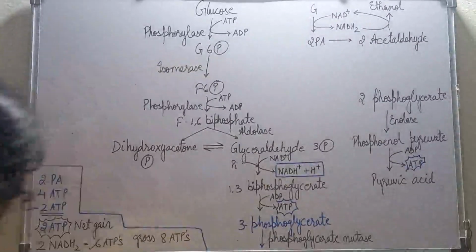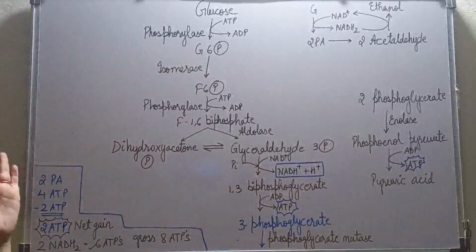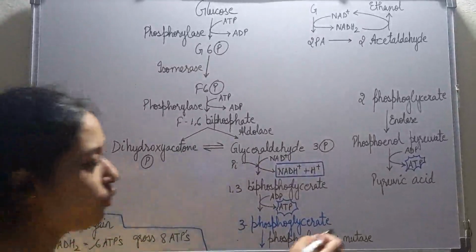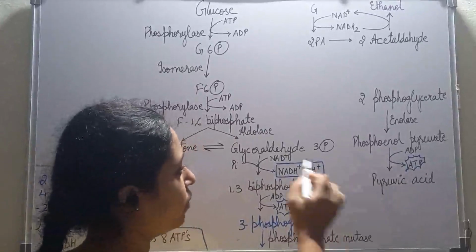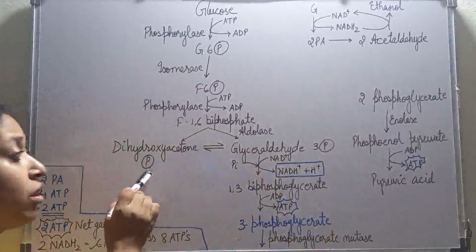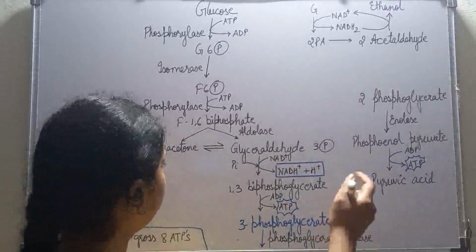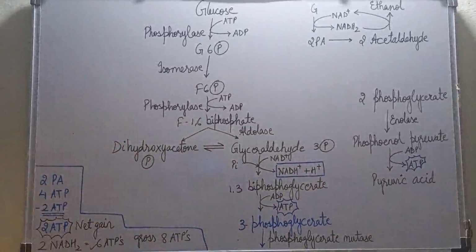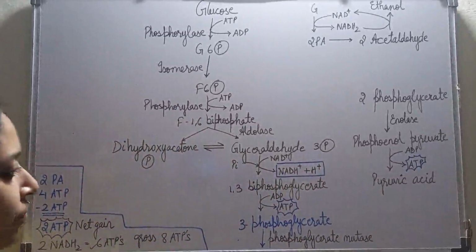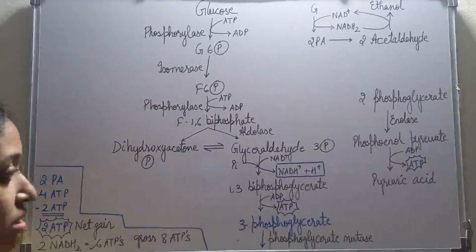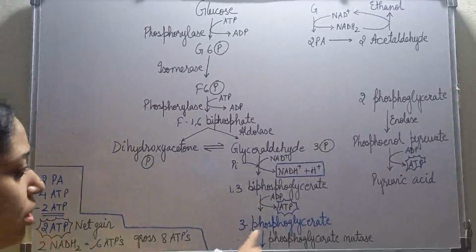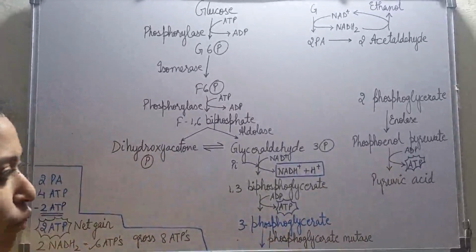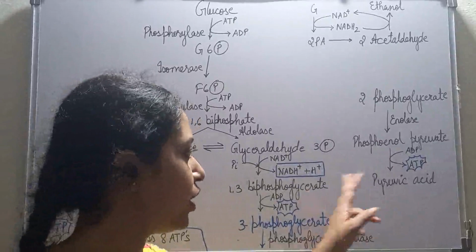Now we'll see how many gross or net ATPs we get. See, first of all, we are getting 2 molecules of pyruvic acid, one from glyceraldehyde 3-phosphate and one from dihydroxyacetone phosphate. And how many ATPs are we getting? See, when 1 molecule of pyruvic acid was formed, we got 2 ATPs.